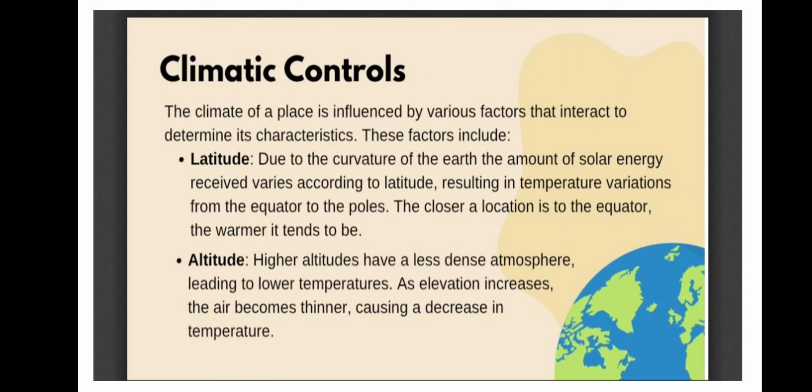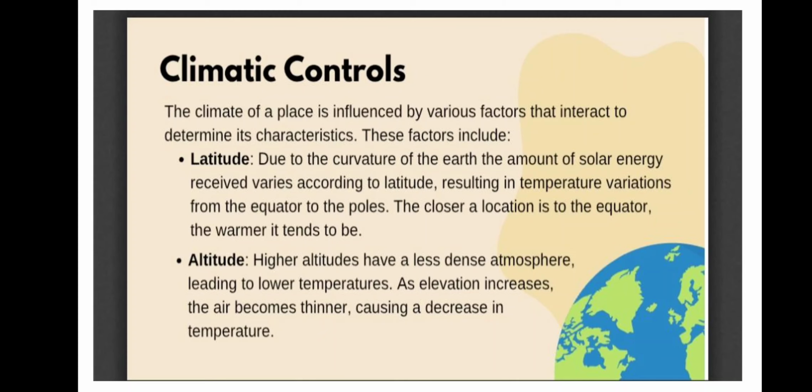If you see on the equator, there will be direct sun rays, so high temperature. As you move towards the pole, the amount of sunlight received by those areas reduces, so the temperature itself gets down. And when you reach the pole, you will get very low temperature. This is how temperature decreases as you move towards the pole from the equator, that is 0 degree.